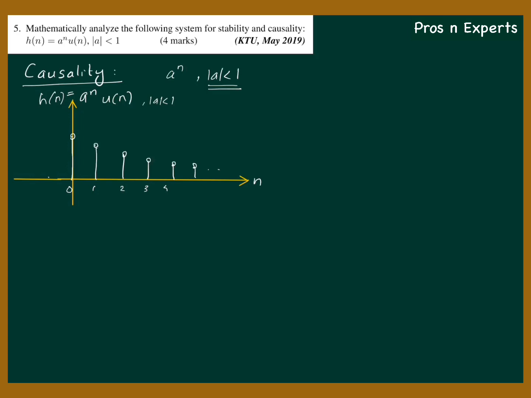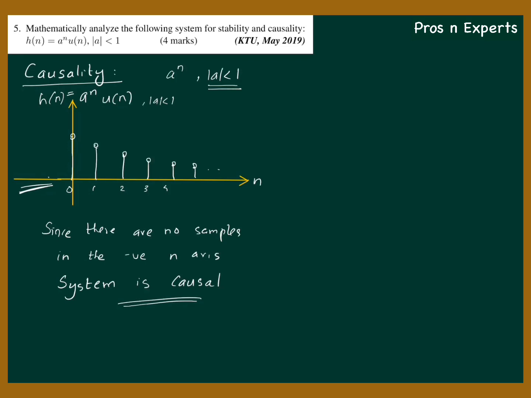It does not have any single value on the negative n axis, the time axis. So since there are no samples in the negative time axis, the system is causal, or it can be practically realized. So this is how stability and causality can be analyzed.